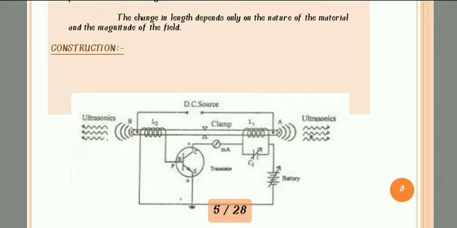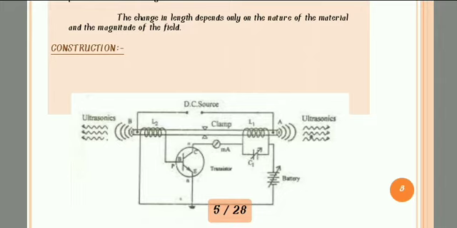This rod also has a natural frequency, and L1 and L2 coils are used on this rod. First coil is L1 and second coil is L2.